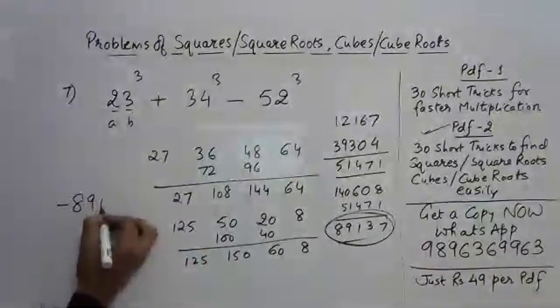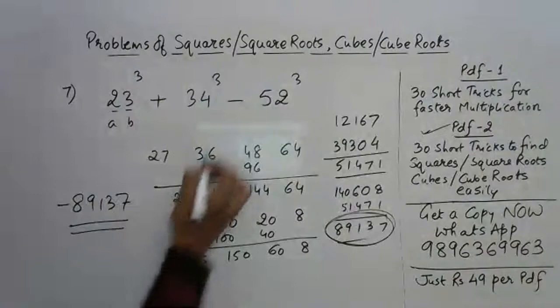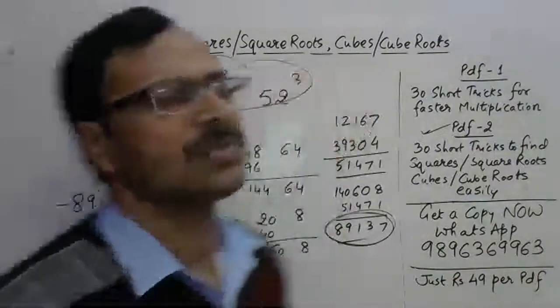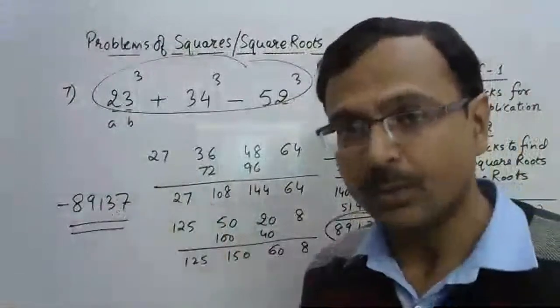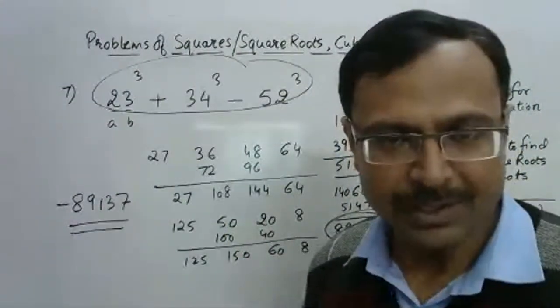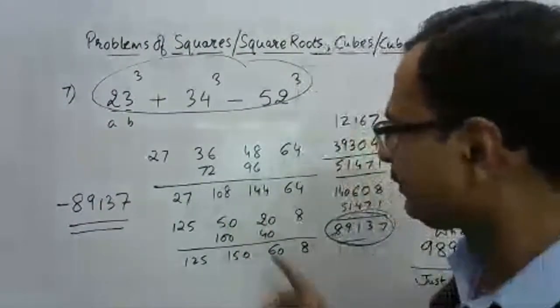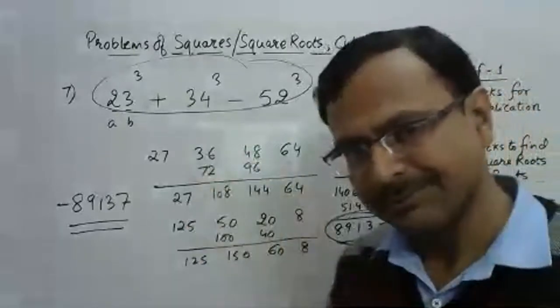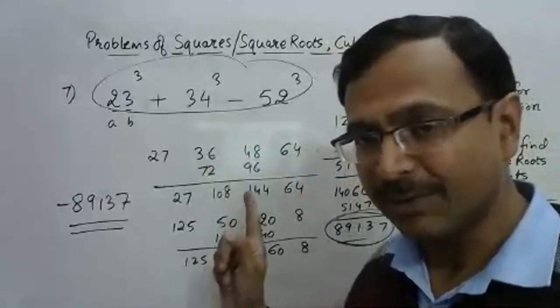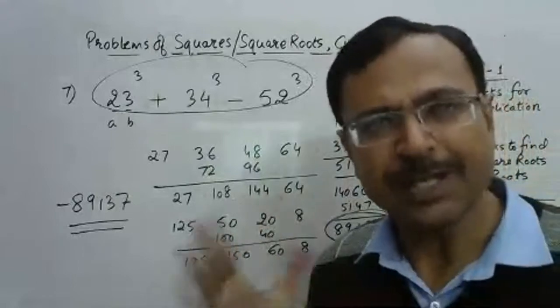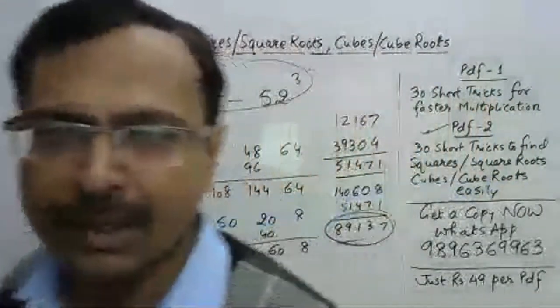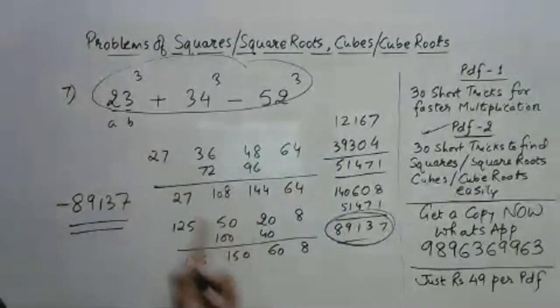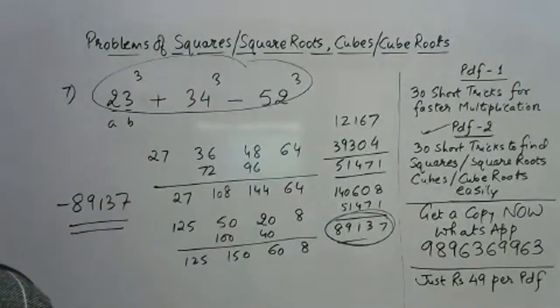Minus 89137. Obviously, such a big question will not be asked in competitions, friends. But my intention of giving you this question was to tell you the method using the identities for finding the cubes. Practice makes a man perfect. And if you practice this by taking 30-40 examples, giving it 1 hour time, I think you will develop a lightning speed of calculation of cubes very, very easily.